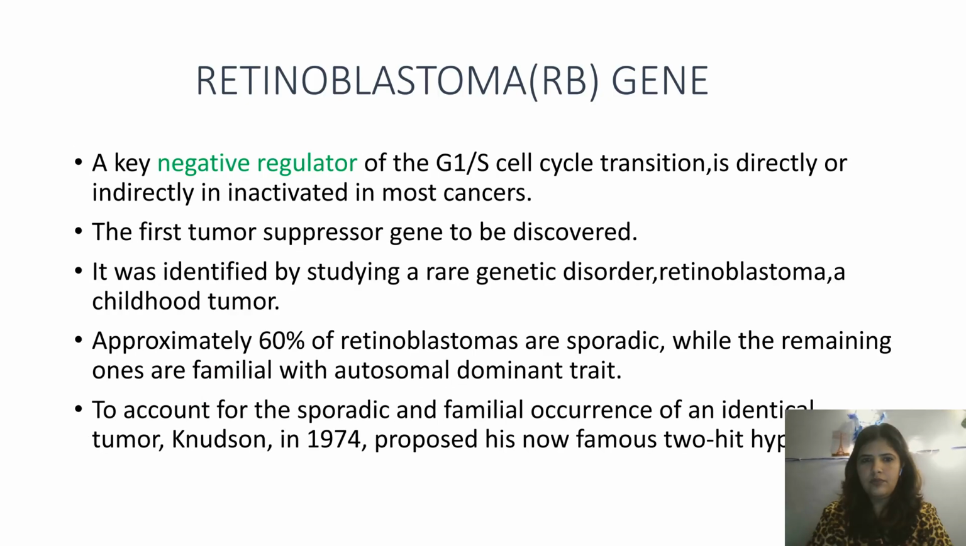Let's go. Of course, there are many genes involved apart from the retinoblastoma gene and P53, but these are the most important ones, so we're discussing them. The RB gene is a key negative regulator of the G1/S cycle transition and is directly or indirectly inactivated in most cancers. It's the first tumor suppressor gene to be discovered.